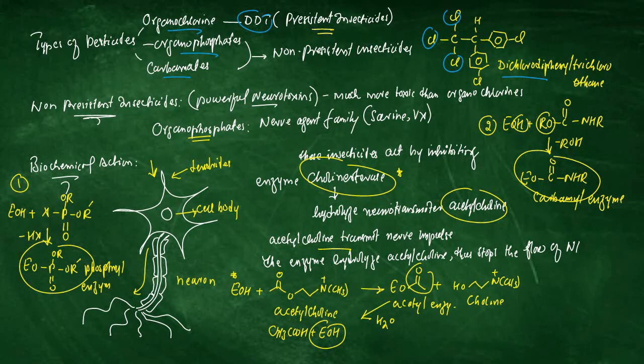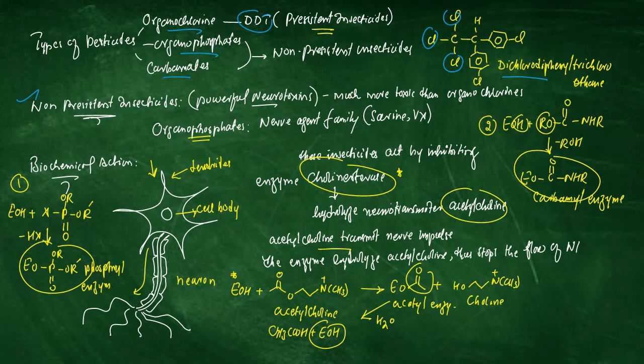We will focus on non-persistent insecticides. Basically, they are powerful neurotoxins. Neurotoxins are those chemical or biological agents which act upon a nervous system for paralyzing organisms. So they are very toxic as compared to organochlorines. Their action is quite potent and they act very swiftly as compared to persistent insecticides.